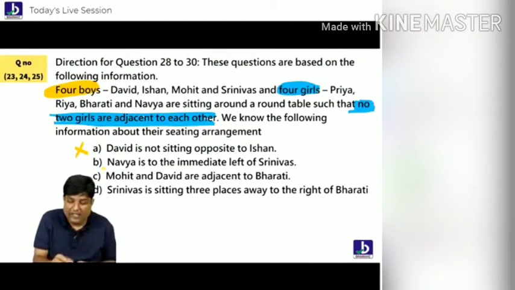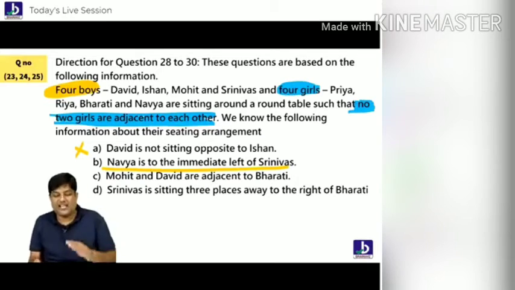Following, everybody, Navya is immediate left of Srinivas. This works. Navya is left side of Srinivas. Are you understanding, everybody? So what I'm telling you, Navya is left side of Srinivas. Is that fine, everybody? Clear? So put Srinivas first, then put Navya with respect to Srinivas. Left means clockwise. Don't forget that. Okay, everybody.